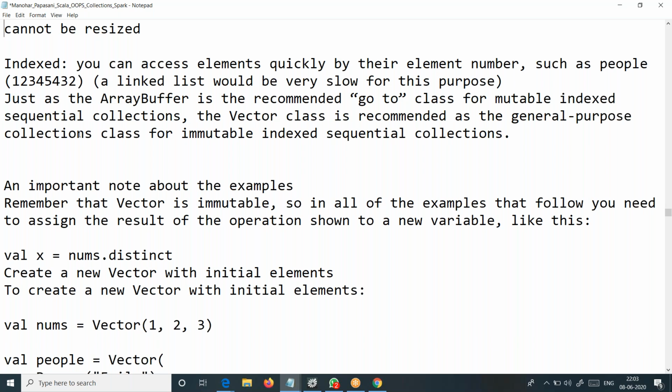When do we go for list? If you want to prepend elements at the beginning of a data structure or a collection, then you go for list. So that is the big difference between vector and list. Other than that, the other features are the same. That's it, right, sir? So that is the simple idea.